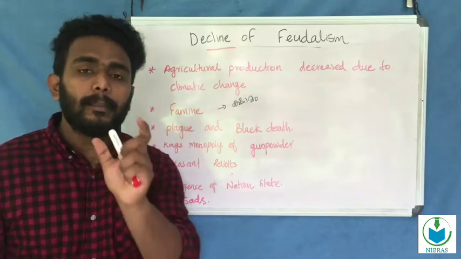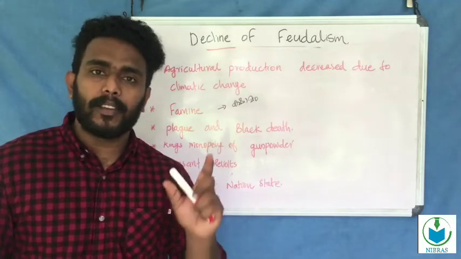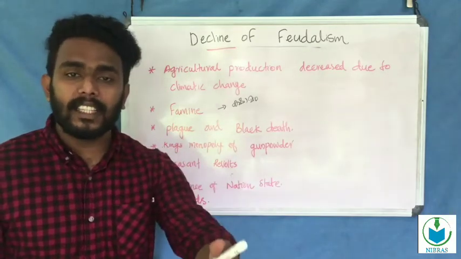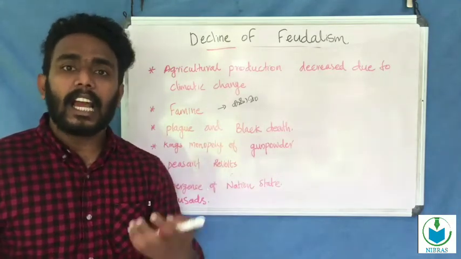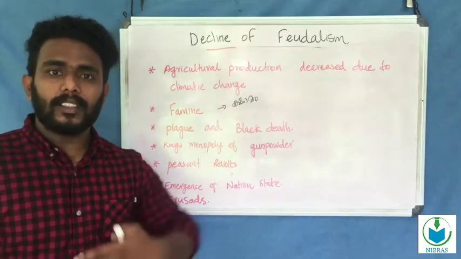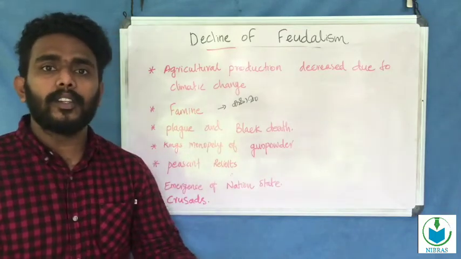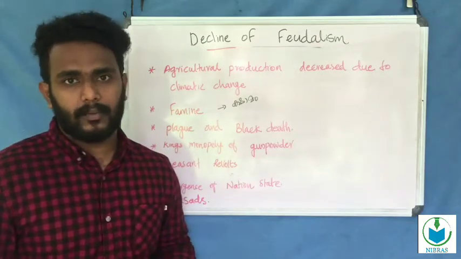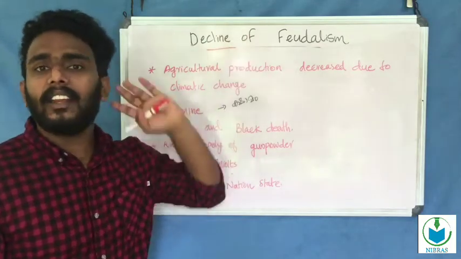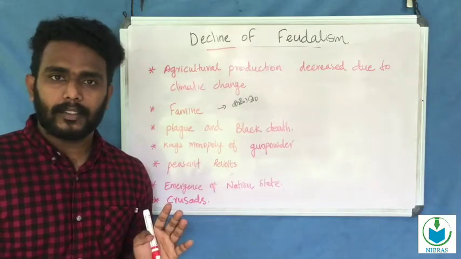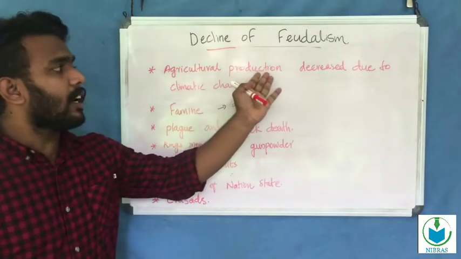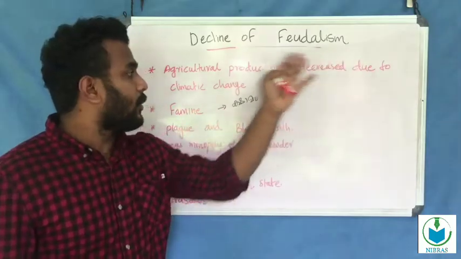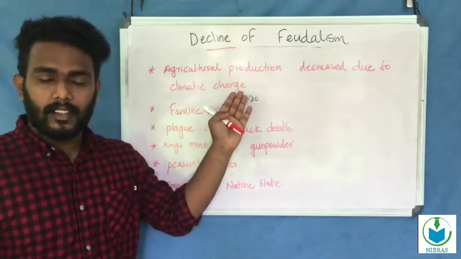We know that in the medieval period, the main revenue was obtained from the agricultural sector. So that sector declined because of climatic change. It affected the decline of feudalism also.